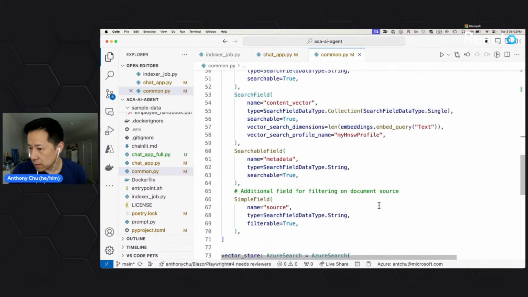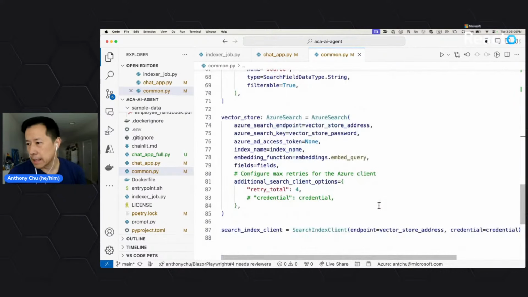And then down here, I'm also setting up a vector store. In this case, like I was saying, I'm using Azure AI Search. And as part of creating this vector store, I obviously have to give it the actual endpoint to my Azure AI Search instance. And I'm also going to give it its embeddings that I just created above. So whenever it's inserting a document into the vector store or looking something up, it's actually going to use that embedding function to generate embeddings. And I think that's about it.